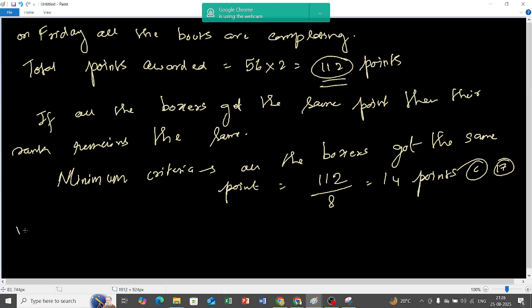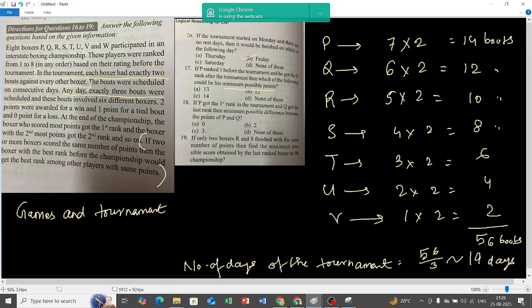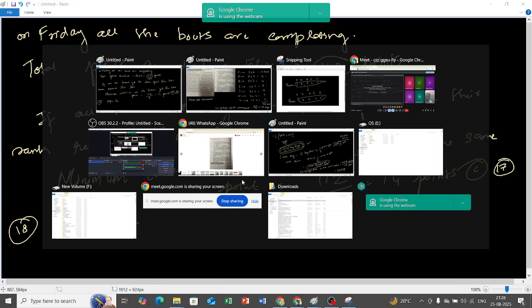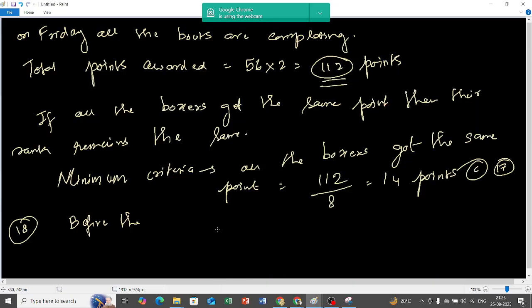Okay, now 18. What it is telling: if P got the first rank in the tournament and Q got the last rank, then the minimum possible difference between the points of P and Q. Again we are talking about the minimum possible difference, so we will take this same case only.